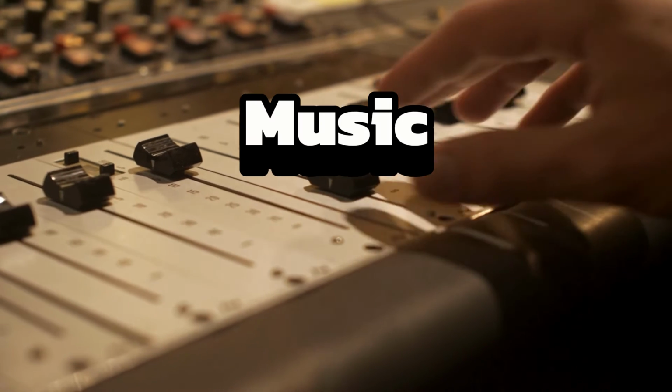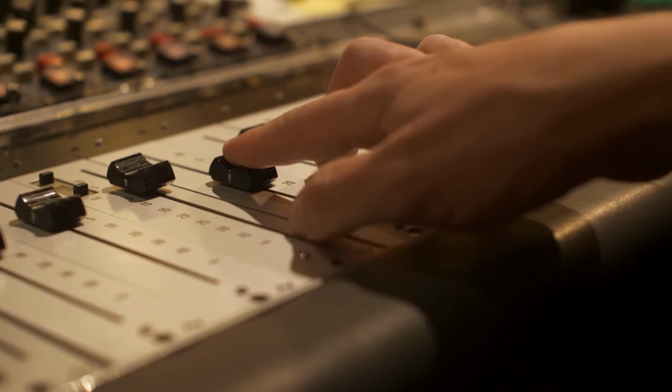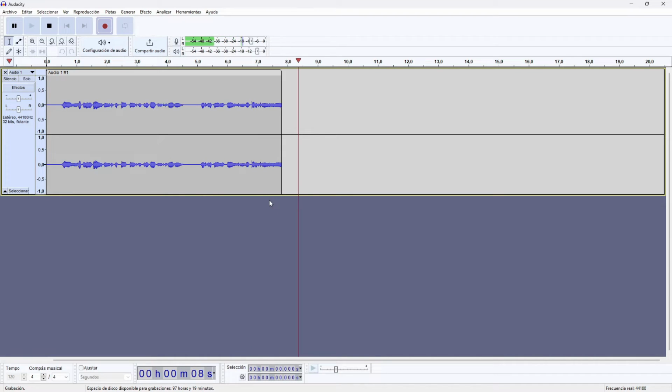Now, let's talk about music and sound effects, since every game needs them to not feel empty and boring. Let's start with Audacity. This is not a super powerful program. In fact, I will not recommend it for any big project, but it's great to make small modifications to your audio. For example, I use it to create my videos.